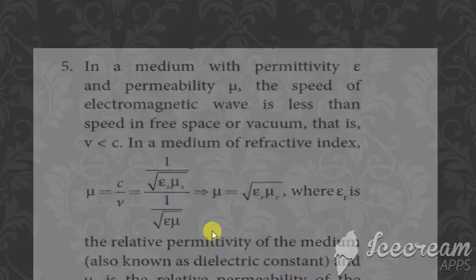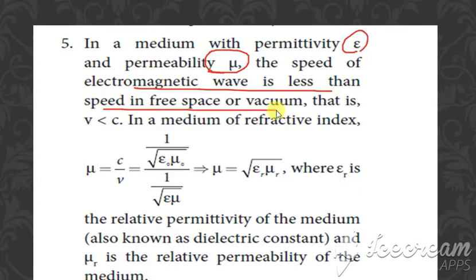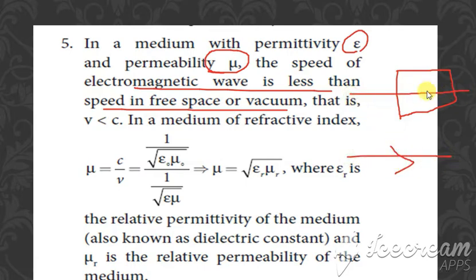Clear? Then the fifth point is that in a medium with a permittivity epsilon and permeability mu, the speed is less than the speed in free space. So when you consider any medium and when you consider free space, in free space it travels with one speed, and in the medium it travels with another speed.